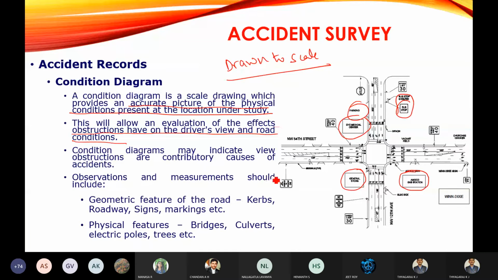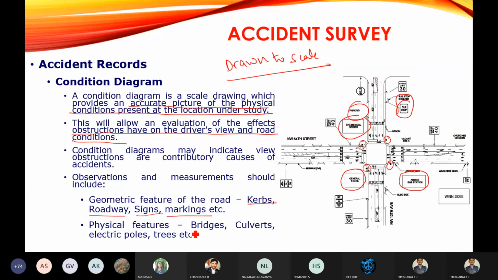Observation and measurement should include the following. What observations should be included in the condition diagram? Geometric features of the road, curves, roadway, signs, markings, etc. You can see here the markings and the signboards. You can observe the dotted lines; those are the signals or signs being represented. The geometric features of the road should be represented: the width of the road, the curve portion, the slope of the road, markings. Everything should be shown in this condition diagram.